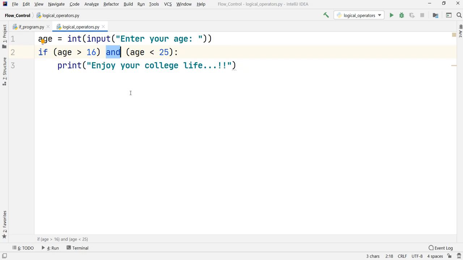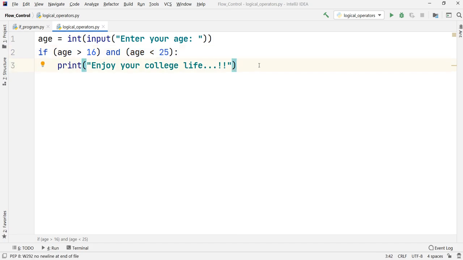So carefully understand here what we have done. We have set up a condition using a logical operator. On its left hand side it has one expression, on the right hand side of the logical operator it has another condition. And then we have got our output.